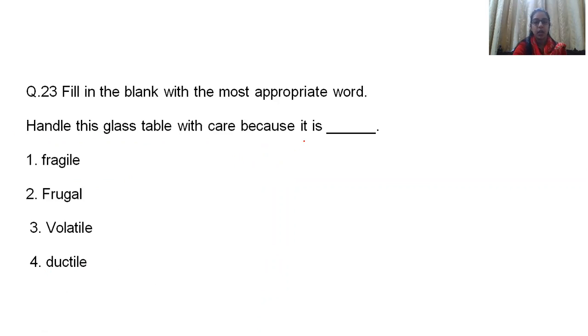Now, question number 23, fill in the blank with the most appropriate word. Handle this glass table with care because it is dash. It's a vocabulary kind of question. Fragile, frugal, volatile, and ductile. Fragile means weak, sensitive. So with glass items, we always use fragile only. Okay, even when you see the cardboard boxes of glass bottles or something, on the top of it, it's written handle with care. It's a fragile product like that.